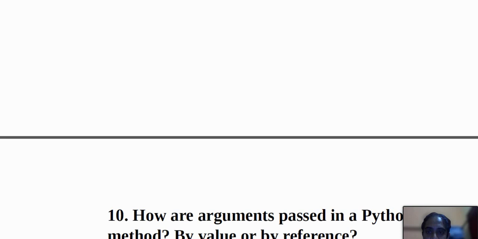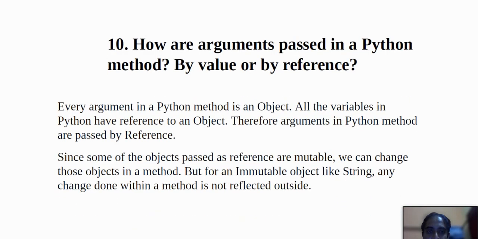The next question is: how are arguments passed in a Python method, by value or by reference? Every argument in a Python method is an object. All the variables in Python hold references to an object. Therefore, arguments in a Python method are passed by reference. Since some of the objects passed as references are mutable, we can change those objects in a method. But for an immutable object like a string, any change done within a method is not reflected outside.